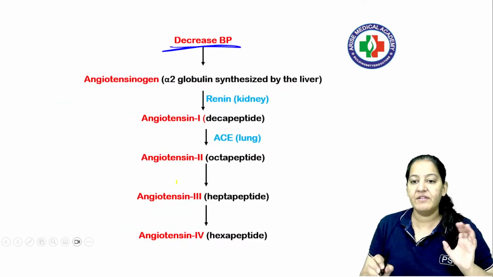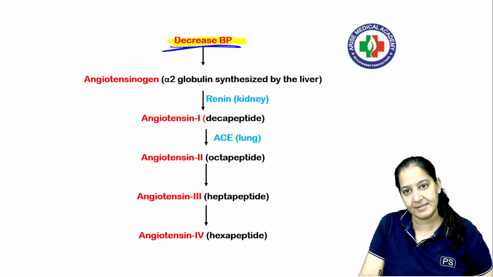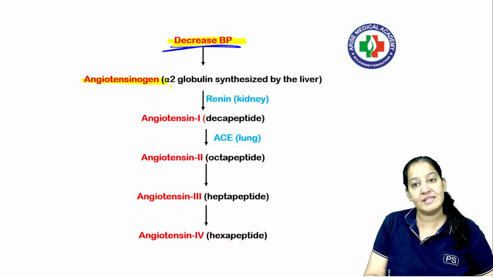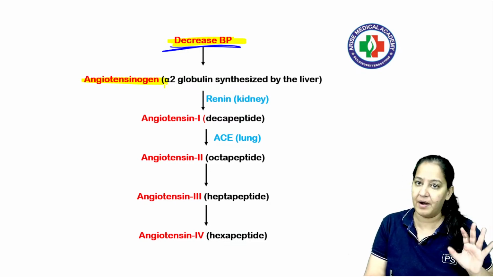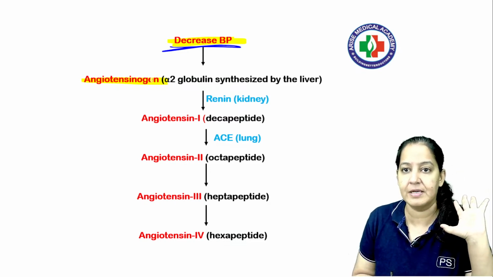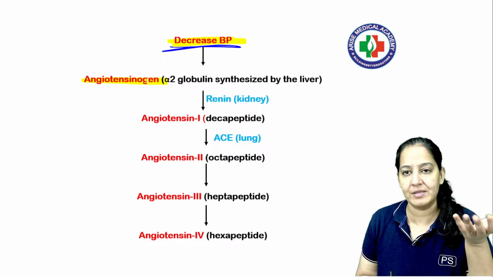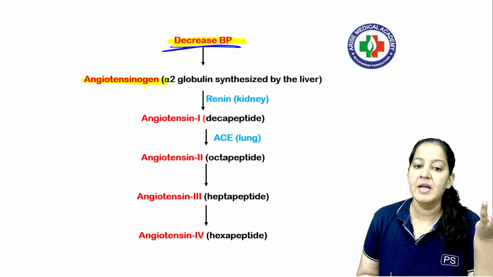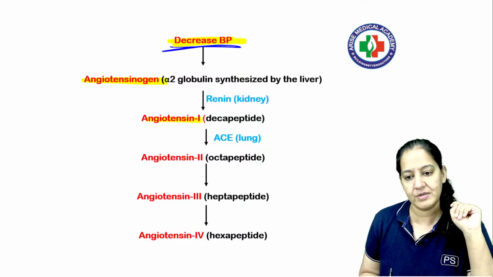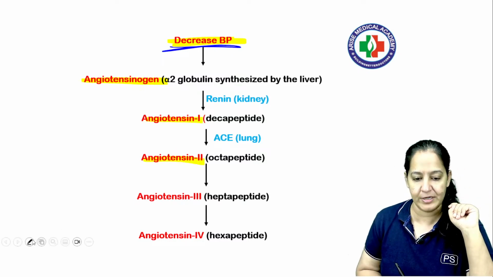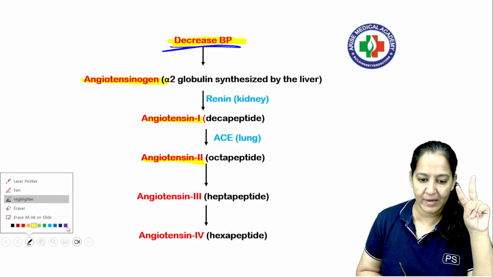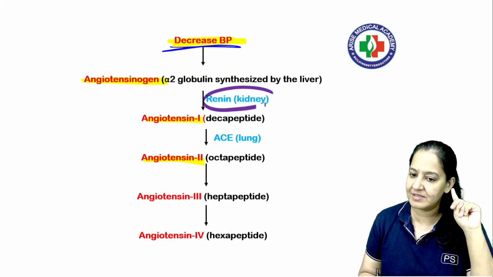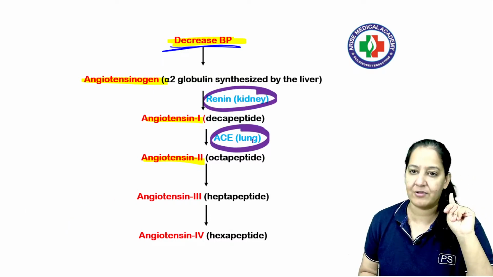You can see. So whenever we have fall in BP due to any reason, the angiotensinogen, which is secreted by the liver, is present in the blood, in all of our blood it is already present. So due to any reason, imagine my BP falls, vomiting, diarrhea, dehydration, bleeding, an accident. So angiotensinogen will be converted to angiotensin 1, angiotensin 1 will be converted to angiotensin 2. For these 2 reactions, 2 enzymes are required. First renin, which is secreted by kidney, then ACE, which is secreted by the lung.